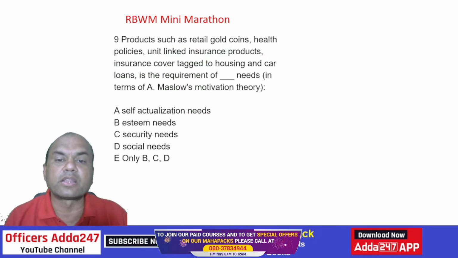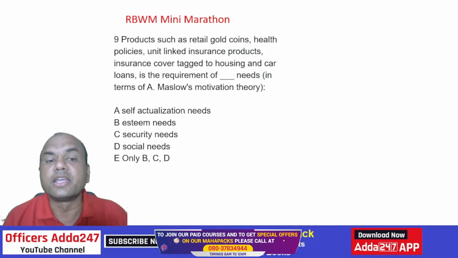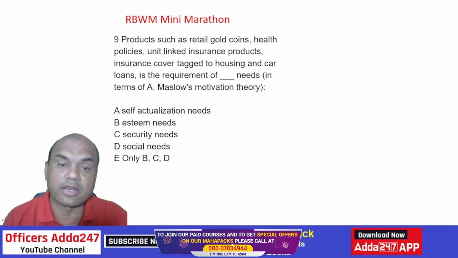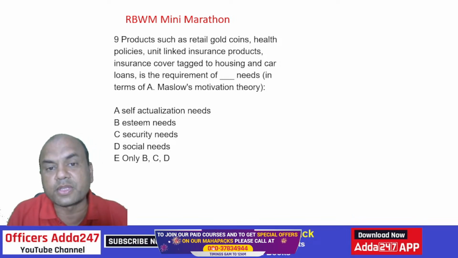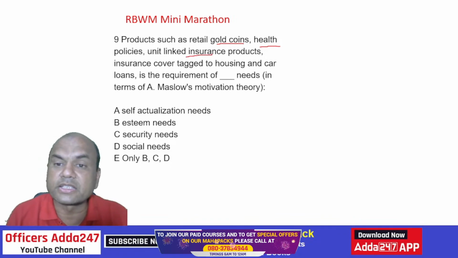Products such as retail gold coins, health policies, unit-linked insurance products, insurance cover tagged to housing and car loans are a requirement of dash needs as per Maslow's hierarchy. So what do you mean by this? See here, the question is not of selling the gold coins or health policies or ULIP. The question is tagging this.